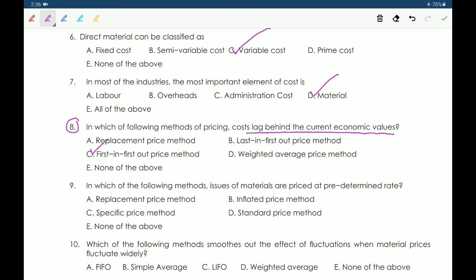Next, ninth one, in which of the following methods issues of materials are priced at a predetermined price? A. Replacement price method. B. Inflated price method. C. Specific price method. D. Standard price method. E. None of the above. So the answer is D. Standard price method. In standard price method, materials are priced at a predetermined rate. Okay, so that's why we get variances.